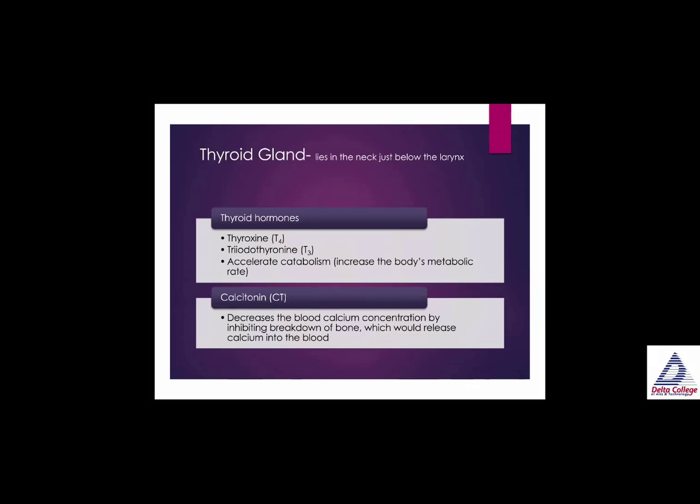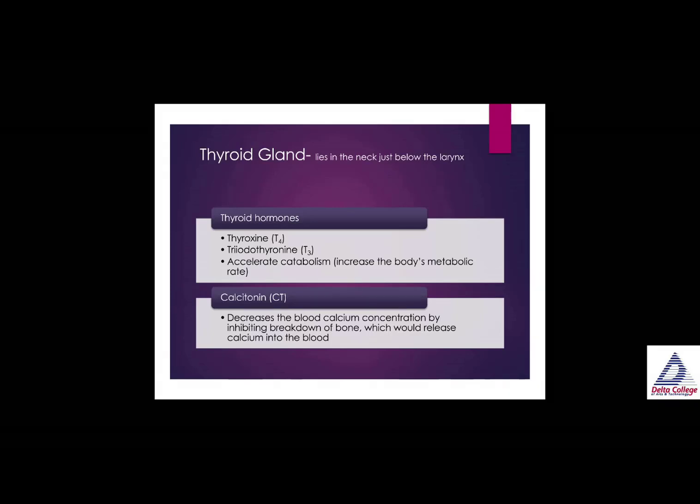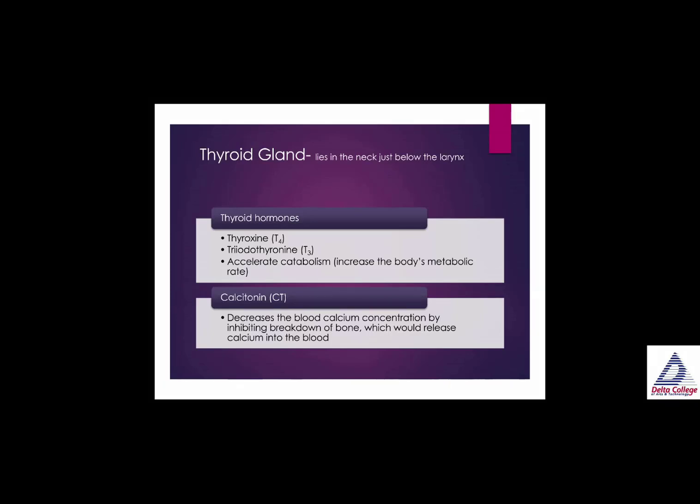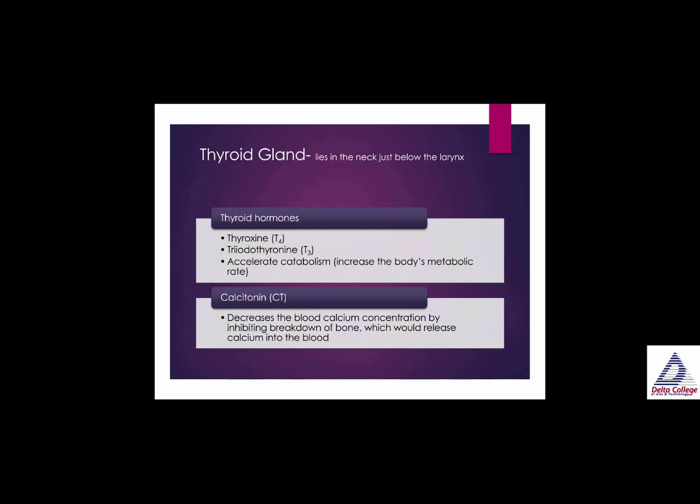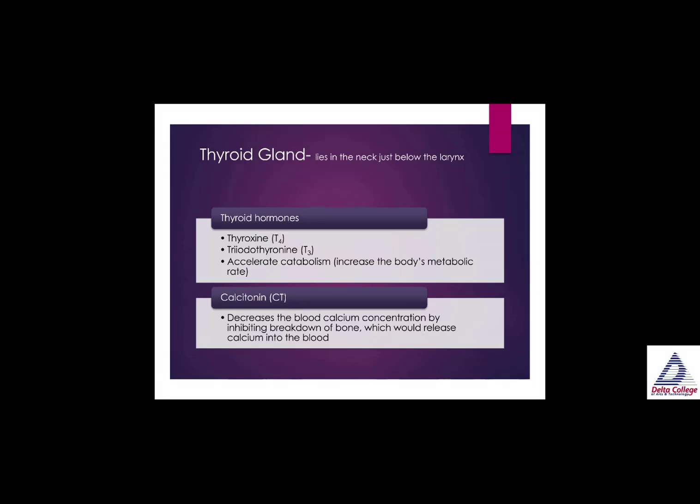So let's talk specifically about the thyroid gland. The thyroid gland lies in the neck just below the larynx. Thyroid stimulating hormone gets released from the anterior pituitary gland, goes down in the blood, and the thyroid will pick up the TSH.